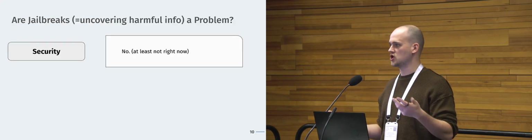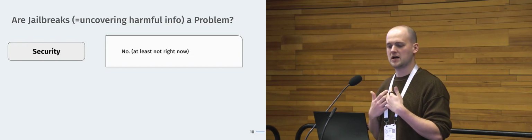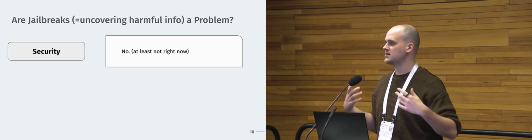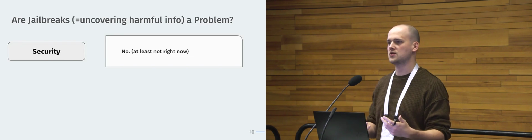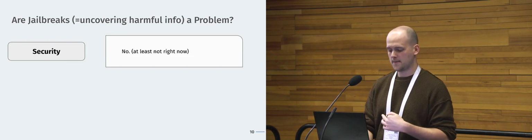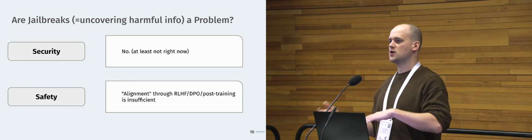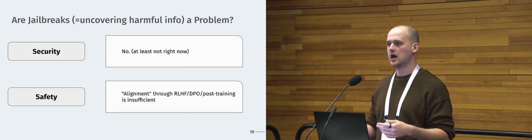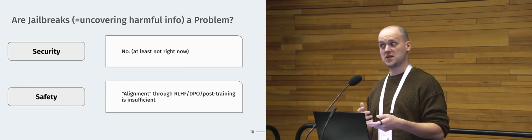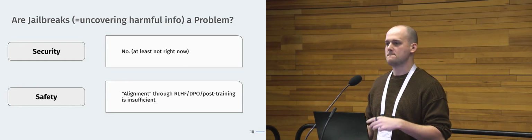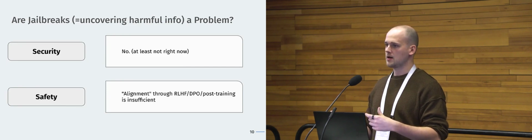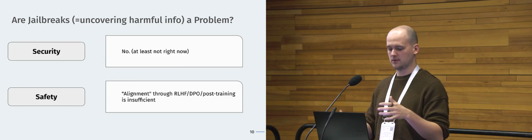Because under my definition of uncovering harmful info, are those a problem? Not right now, because right now models aren't so great. Models don't know many harmful things that we could not Google search. But this might change, right? Although, jailbreaks in this definition are still interesting right now, because they tell something about robustness. We tried to make the model not do the thing, but it did the thing anyway. And that's kind of bad. But I also think there's a kernel of truth to this statement that we made the model do the thing it wasn't supposed to. And to me, this is the core of the actual problem. And I'll get to more of that later.